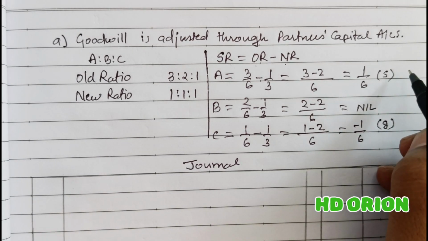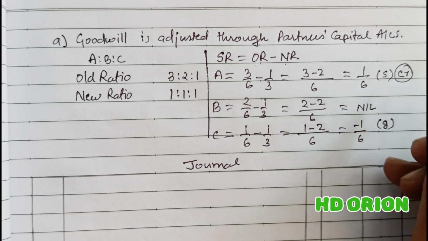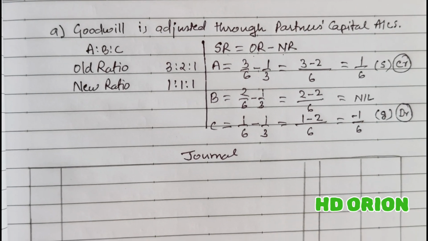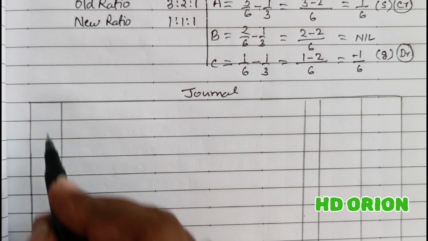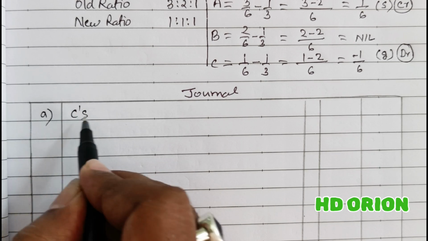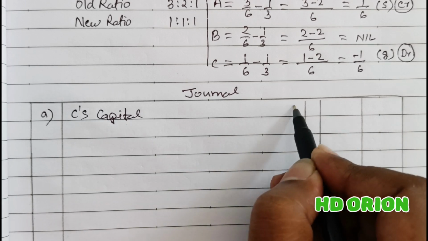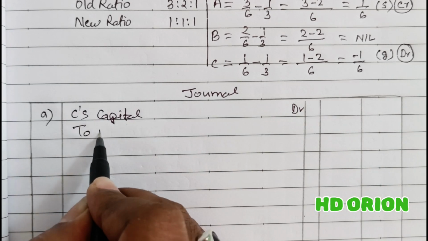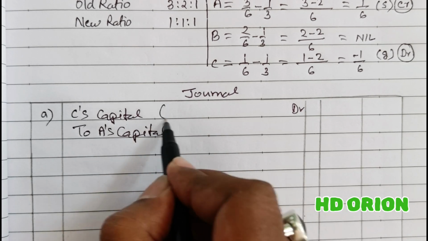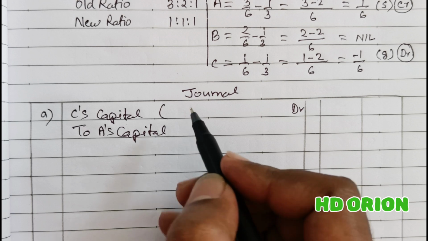So the partner who sacrifices, his capital account is to be credited, and the partner who has gained, his capital account is to be debited. So let us pass the journal entry now for A part of the question. C's capital account debited to A's capital account. And the amount of goodwill of the firm is rupees 18,000.